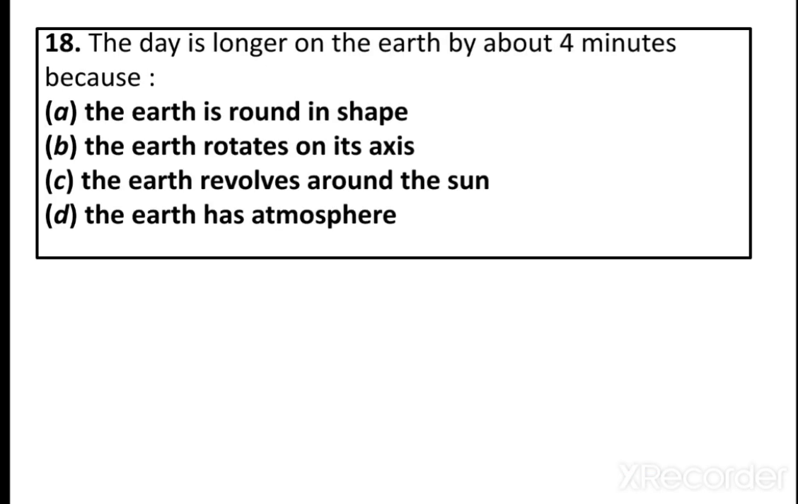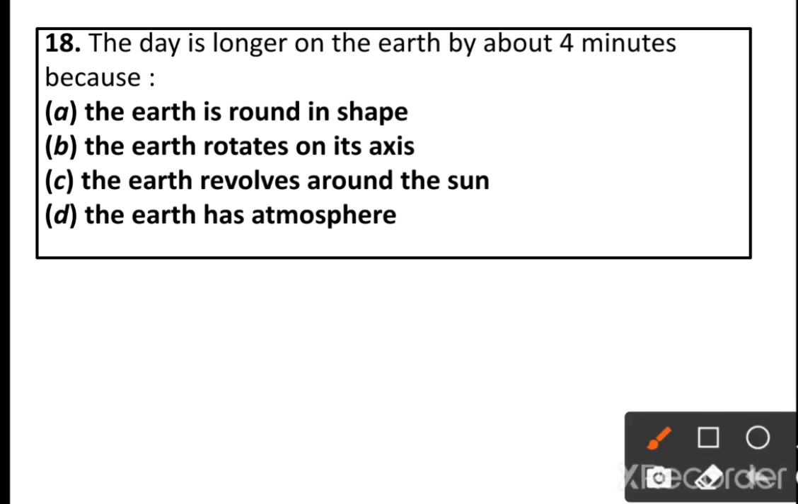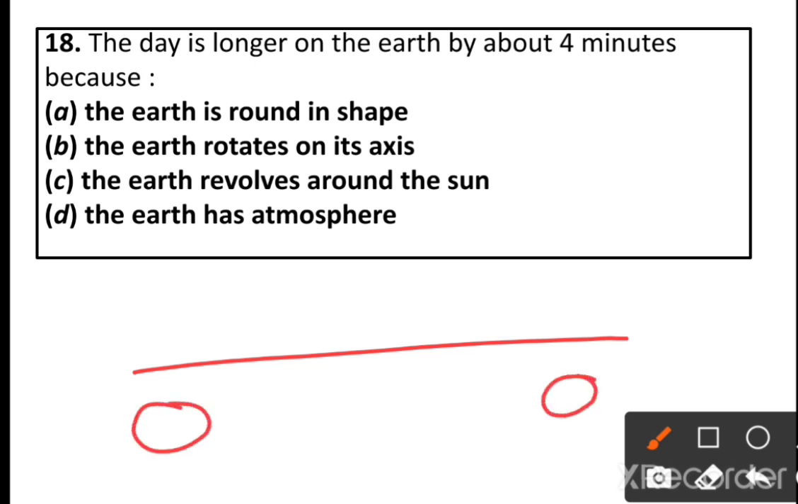Question number 8. The day is longer on the earth by about 4 minutes because the earth is round in shape, the earth rotates on its axis, the earth revolves around the sun, or option D, the earth has atmosphere. You know that due to the sunrise and sunset, the day is longer by 4 minutes.